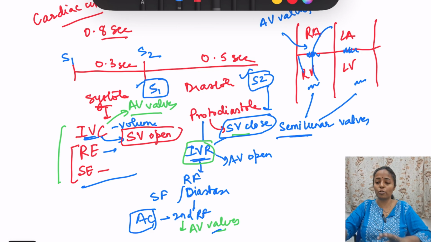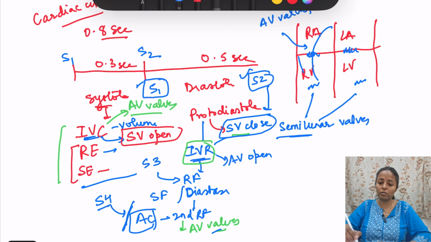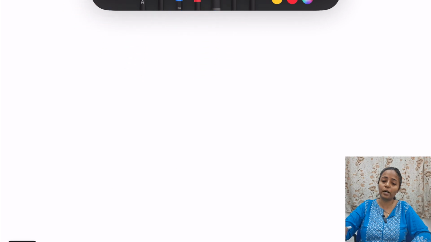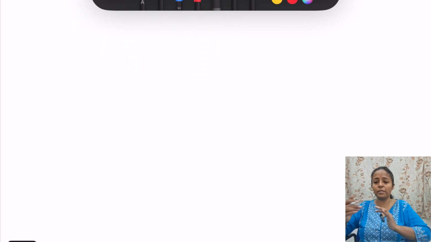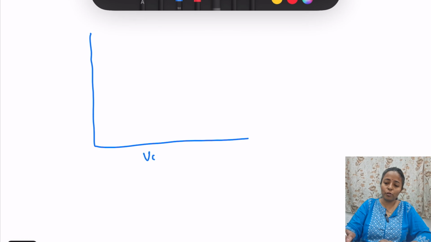Then there is the third heart sound also, which is due to rapid filling of the ventricles. And the fourth heart sound is in the atrial contraction. Done. So this is all about the cardiac cycle. Now questions are also being asked on the PV loop, the pressure volume loop of the heart. So we will represent this in the pressure volume loop. This is the volume, this is the pressure.